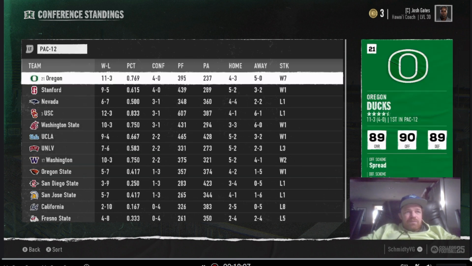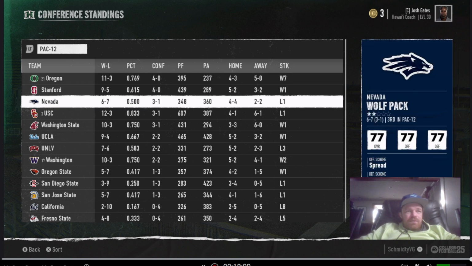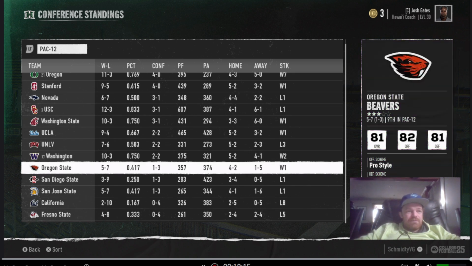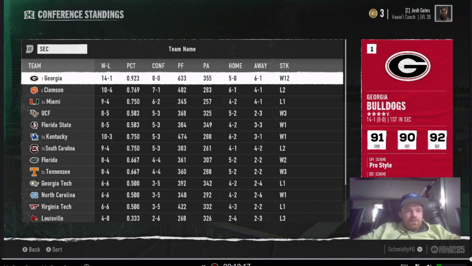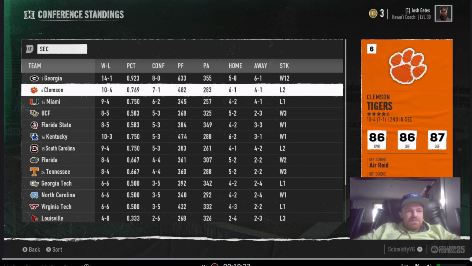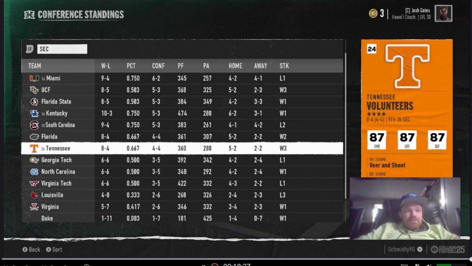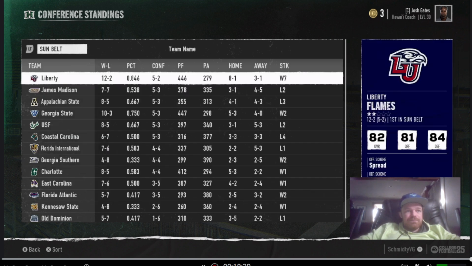Oregon wins the Pac-12, but they did have 3 losses. USC was really good, but they had 3 losses too, but ranked number 3. Washington ranked as well. Georgia has a bounce back year. They are the number 1 ranked team, go undefeated in the SEC. Clemson had a really good year. Miami ranked 14. Got quite a few ranked teams here. And then in the Sun Belt, Liberty wins 12-2.